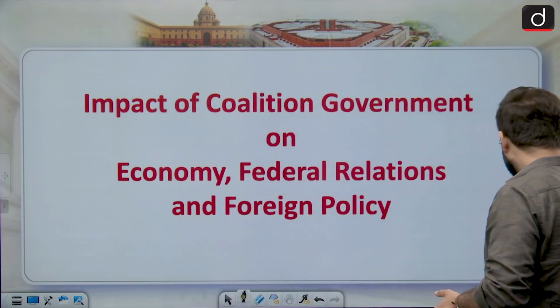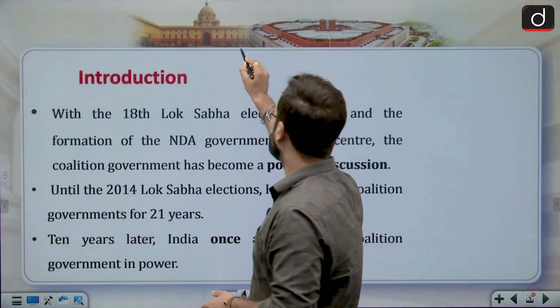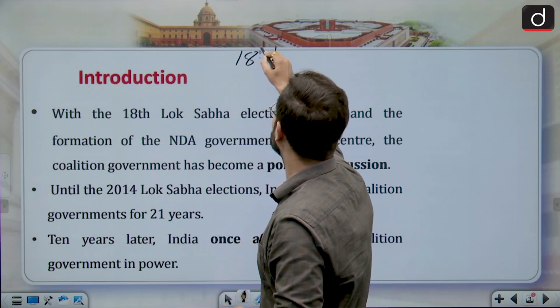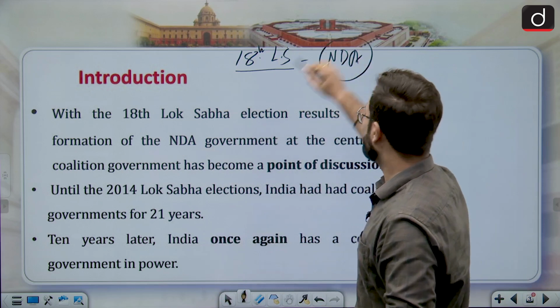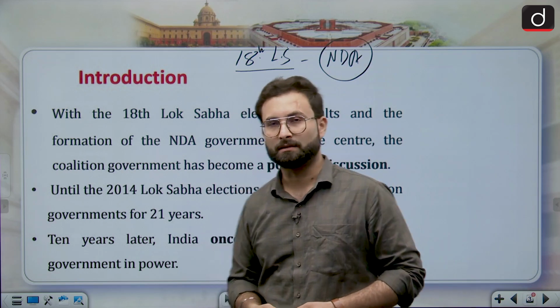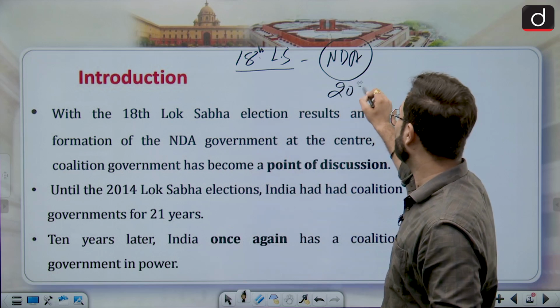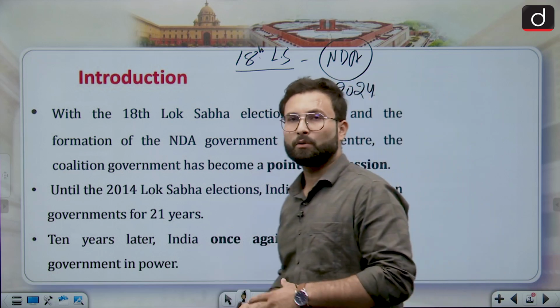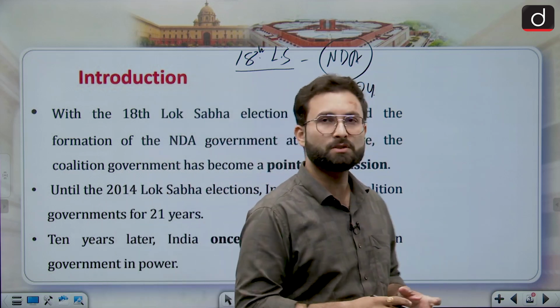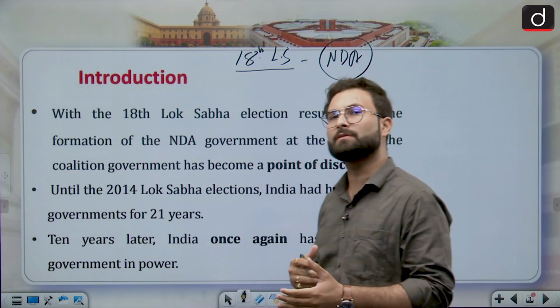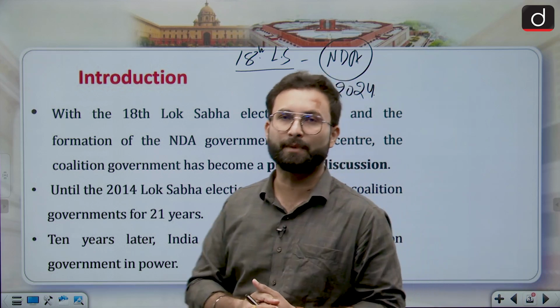When we talk about the current elections, after the elections of the 18th Lok Sabha, we have come up with a coalition government led by the NDA, the National Democratic Alliance, starting their term from 2024. But if we talk about history, this is not the first time there is a coalition government. We have witnessed coalition governments various times.